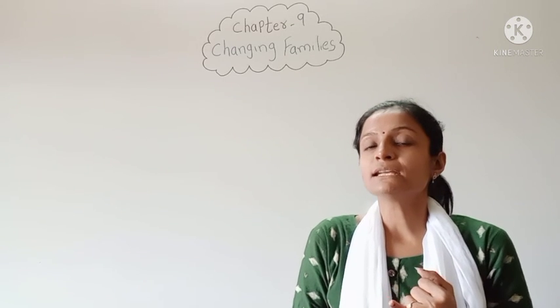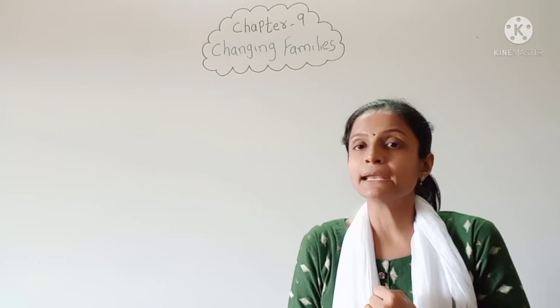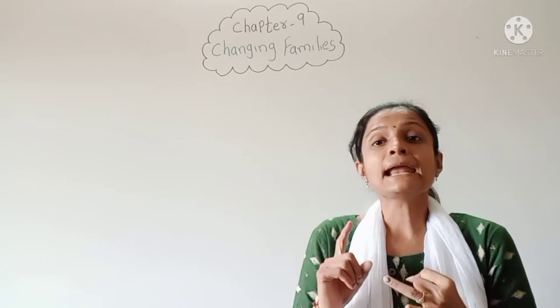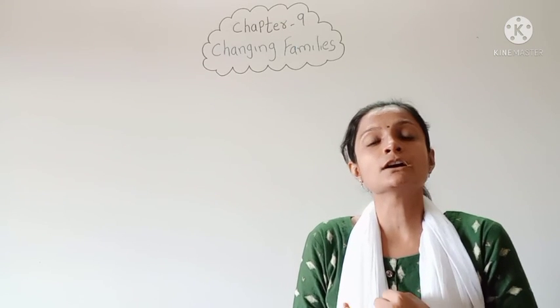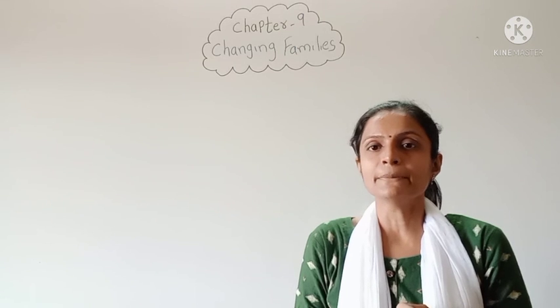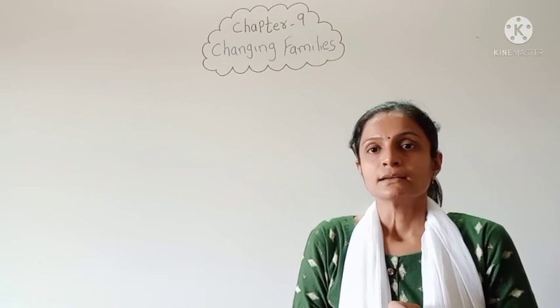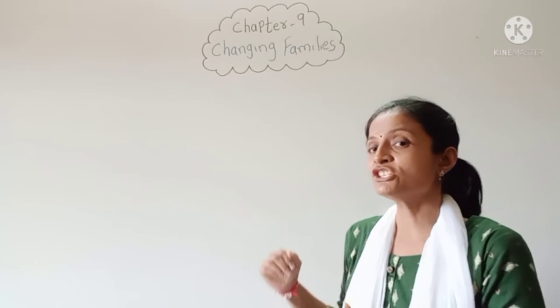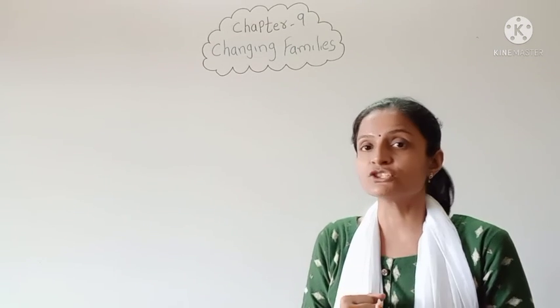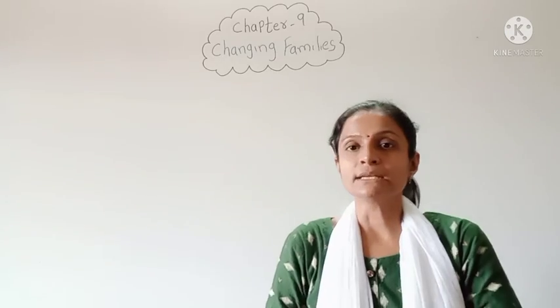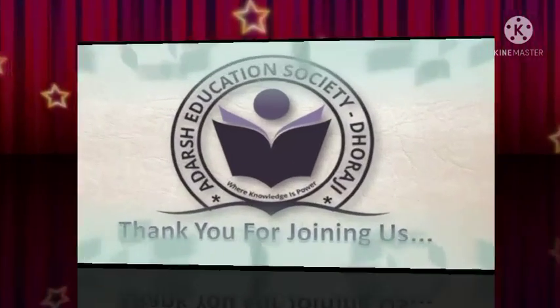Then the third one is when a boy gets married, then the number of family members increases, and in the family if a girl is married, then the number of family members decreases. So all of you understood how the family changes according to the situations. Okay. So all of you cleared this chapter. Thank you for joining us.